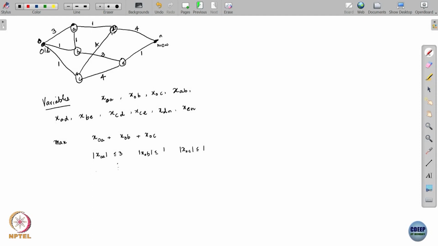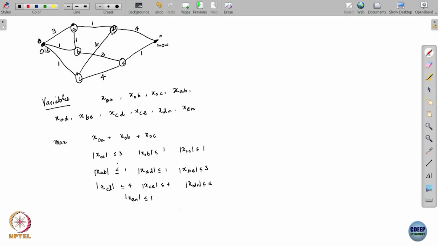So, x_ab has to be less than or equal to 1, x_ad has to be less than or equal to 1, x_be absolute value less than or equal to 3, x_cd less than or equal to 4, x_ce less than or equal to 4, x_dn is less than or equal to 4, and x_en is less than or equal to 1.